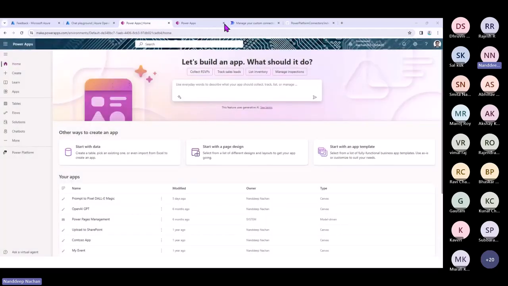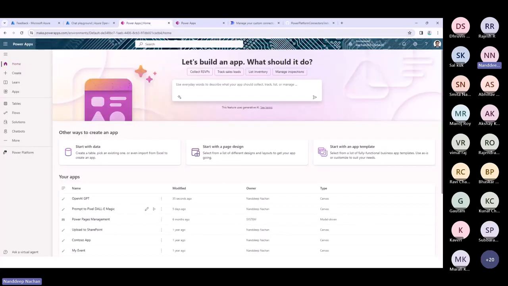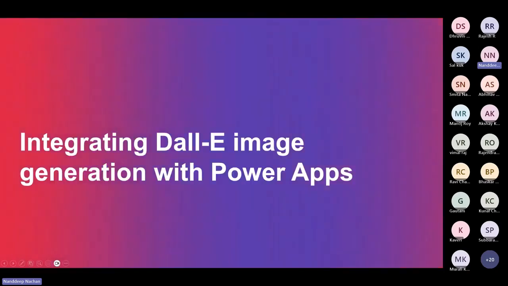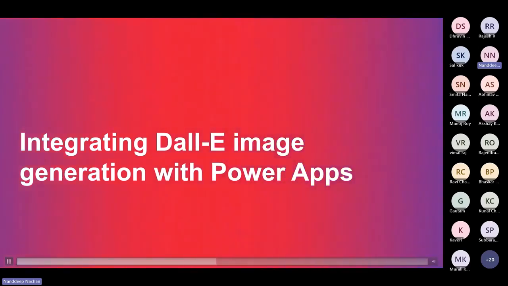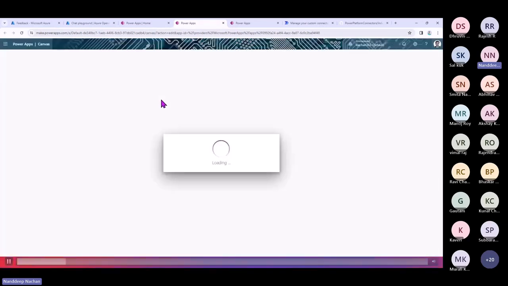All right. So that was a quick demo of how you will be able to use these chat completion APIs in your Power Apps. And with that, let's move to our next demo, wherein I want to show how you can integrate DALL-E kind of images with Power Apps as well, right? So again, it is just image generation, DALL-E kind of thing. For that, let me open up the app first, and then we can walk through it. Maybe because of the credits remaining in the Azure OpenAI, we are facing this issue, but let us see, and I'm just hoping that we should be able to get the working solution here.